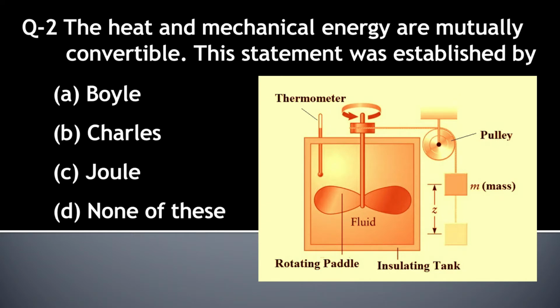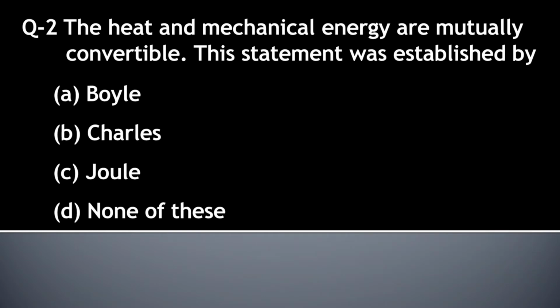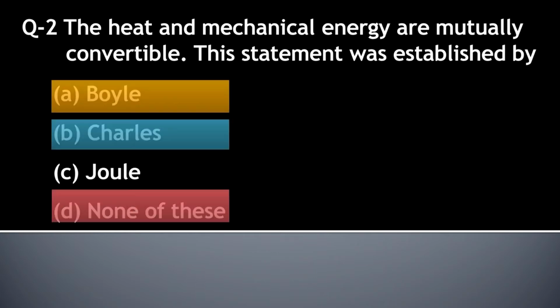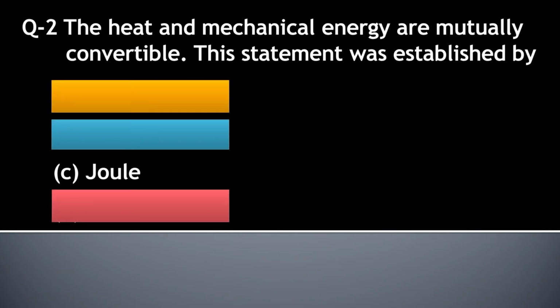The amount of work done on the paddle was noted, and the work was done by lowering the weight. So the work done is equal to mgz. So we can say that heat and mechanical energy are mutually convertible, and this statement was established by Joule. So the right answer is option C.